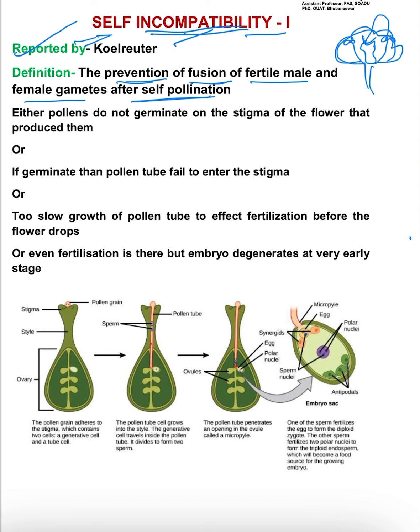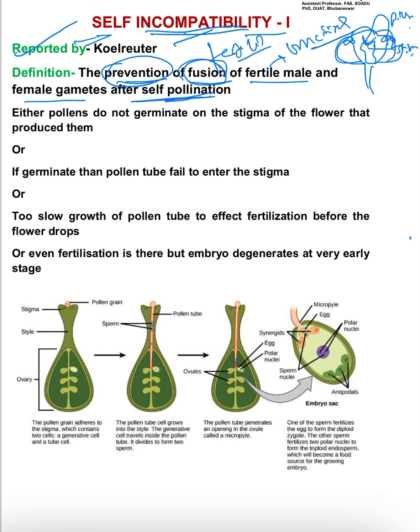Self pollination means the falling of pollen of the anther of the same flower over the stigma of the same flower. If there is any self pollination, then there will be prevention of fusion, or fertilization, of functional or fertile male and female gametes.